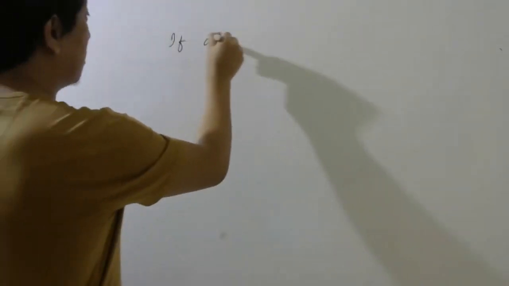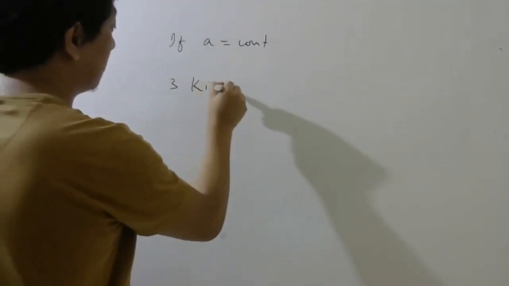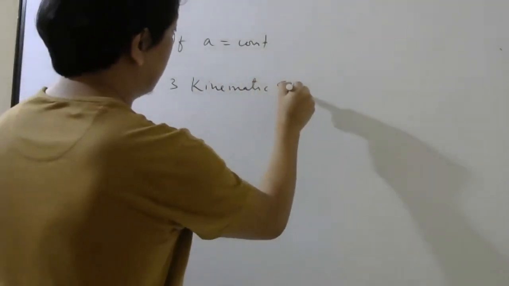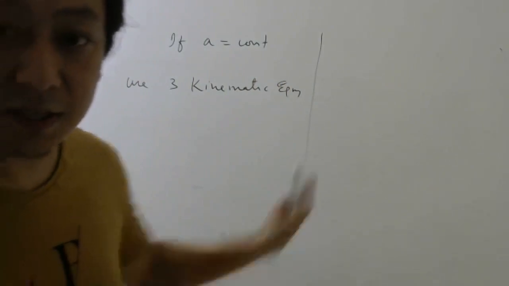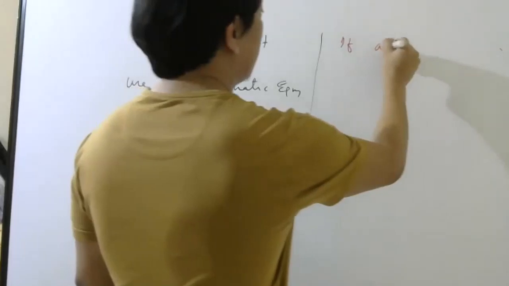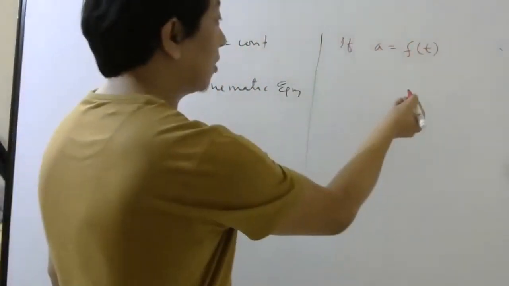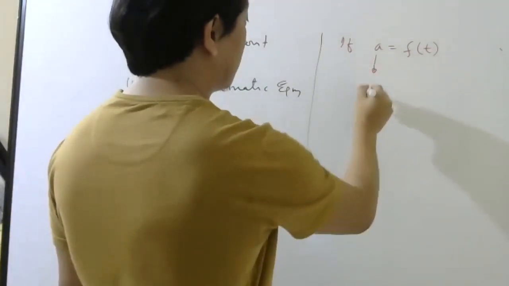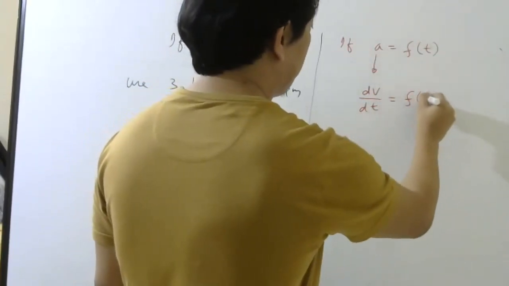So before I close this chapter, students, again, one thing, please concentrate. If A is constant, then use the three kinematic equations. But in some cases, like these problems which I have done for entrance exams, sometimes A will be a function of time. Then in that case, if you want velocity, write this acceleration as dv by dt, whatever function is here.